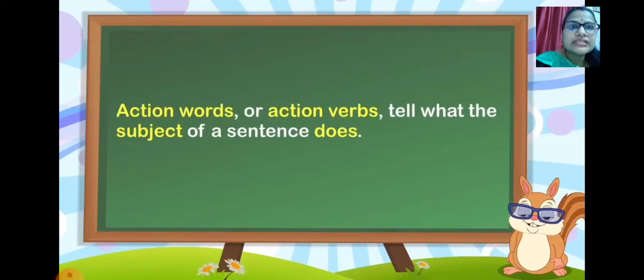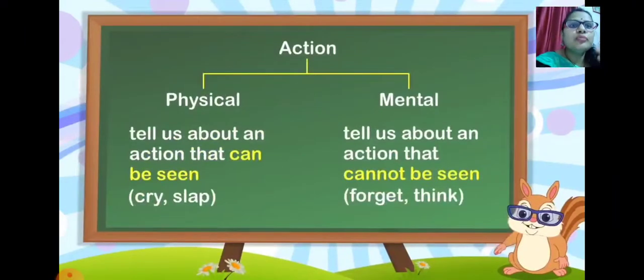For example, Ram goes to Patna. Goes is the verb here. Who goes? Ram. So Ram is our main subject over here. An action verb always tells you what the subject does in a sentence. Is it clear? Great.